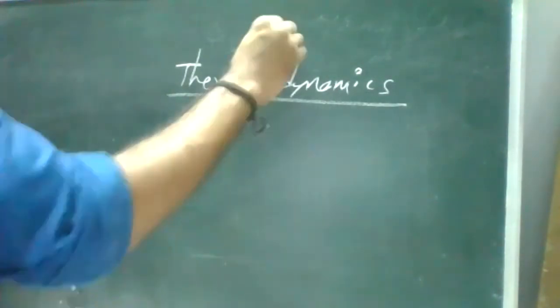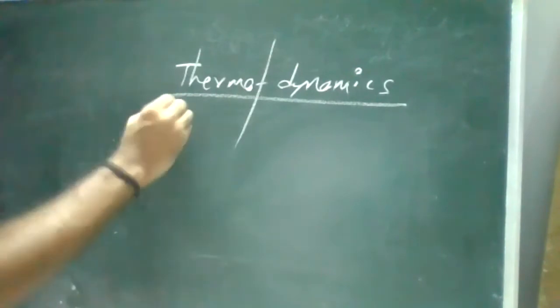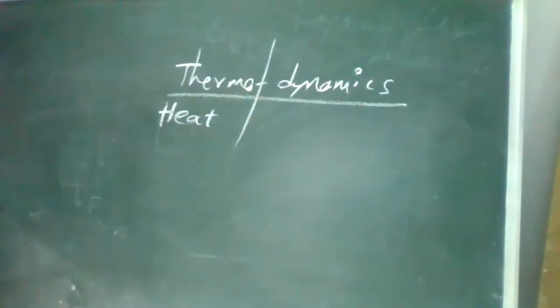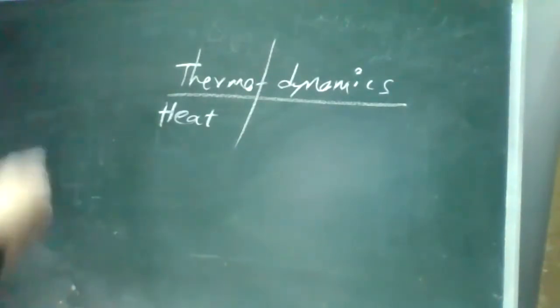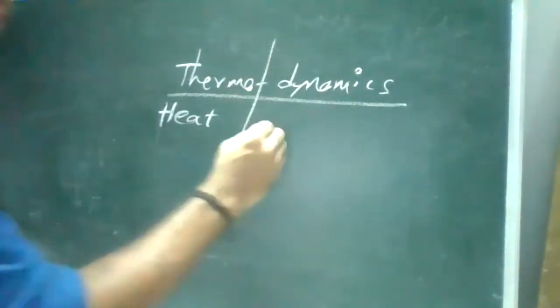What is the meaning of thermo? Thermo is heat, right? Good. What is the meaning of dynamics? Dynamics. I told you dynamic friction when there is a movement, or we can say kinetic friction when there is a movement. Remember transfer.